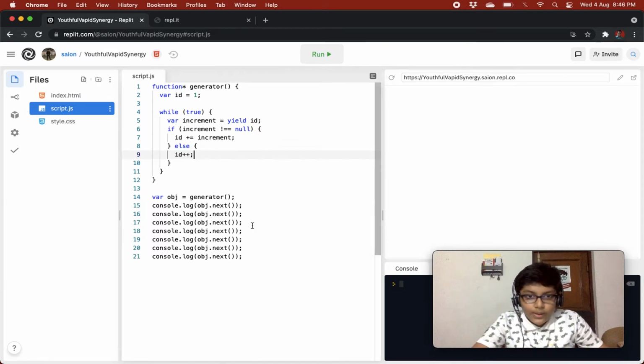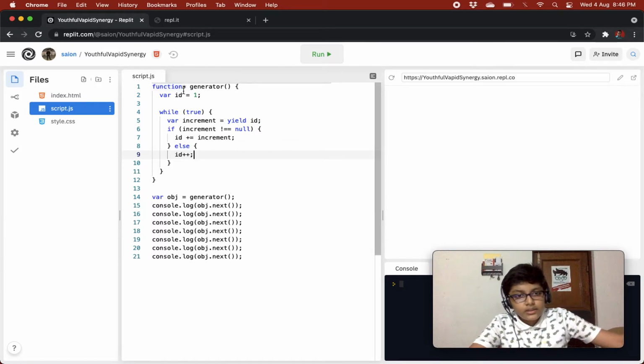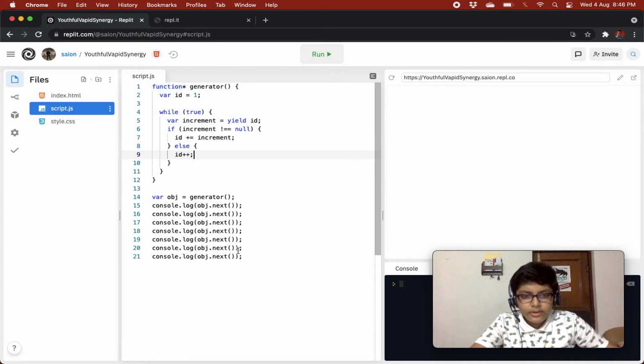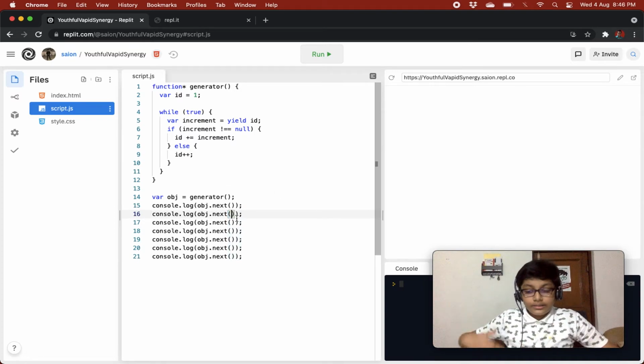When we don't give anything to next, it works perfectly, because yield id yields out the id, but with that it is taking in the value that is passed to the next function call.